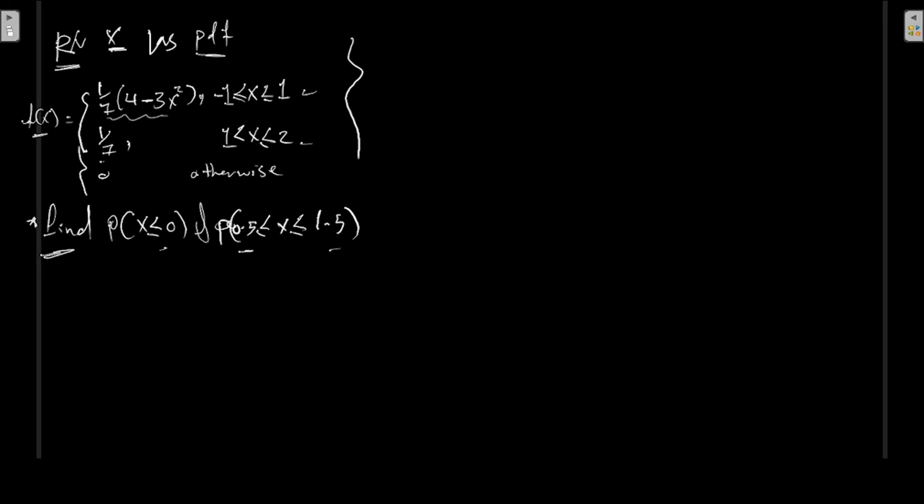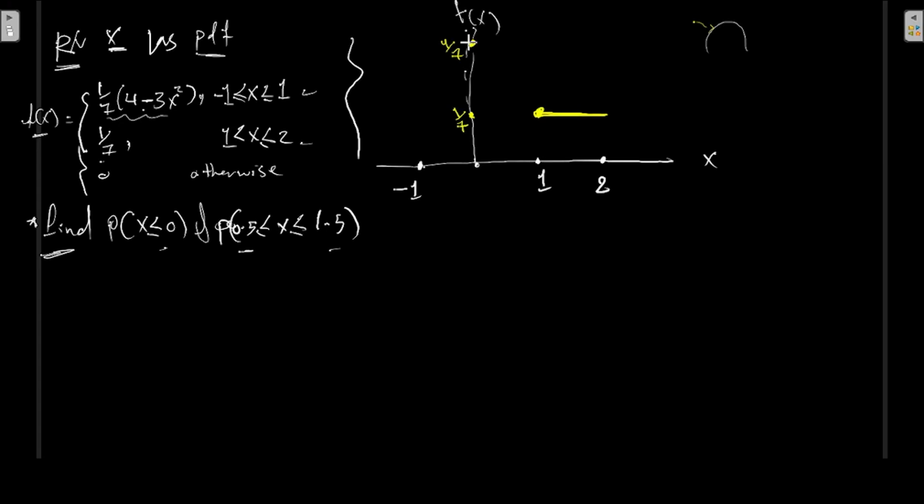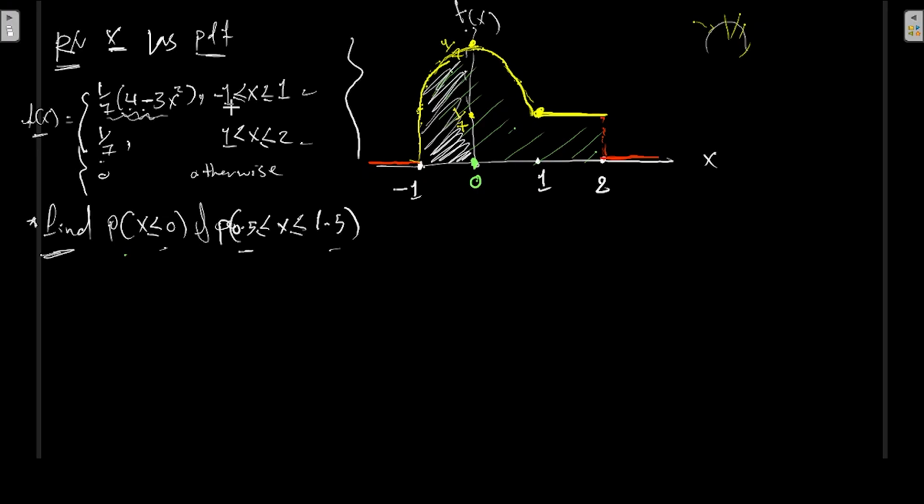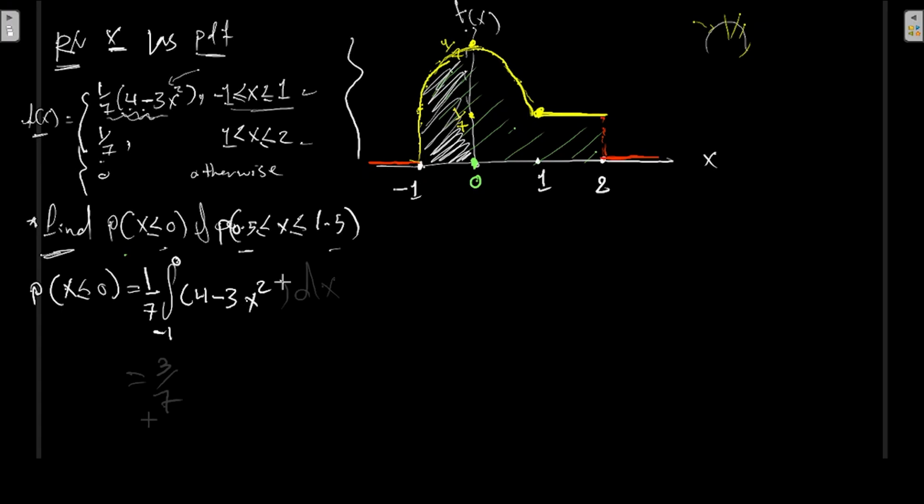Since I always prefer graphing, let's go ahead and graph the problem. The area under this should all sum up to 1. But let's now break down the question. We say the probability of x being less than or equal to 0. This is my 0 here, and I'm trying to find the area from here to here. This area is covered by which part of the f of x? It seems to be covered by the first interval only. Directly you could say, the probability from -1 all the way to 0, just take the integration of 4 minus 3x squared. You get the area of 3/7. So the area here is 3/7.